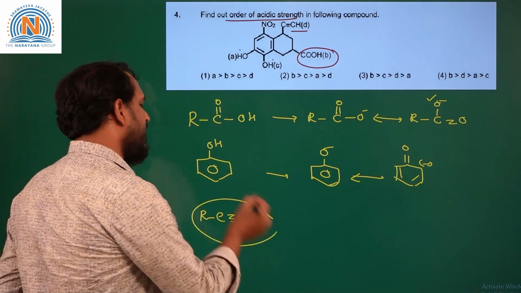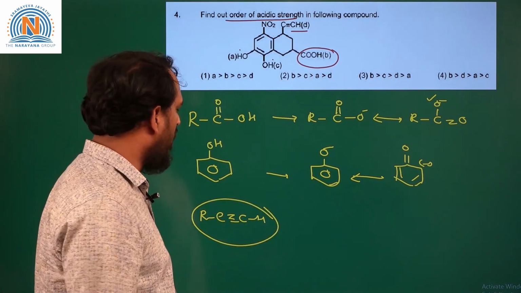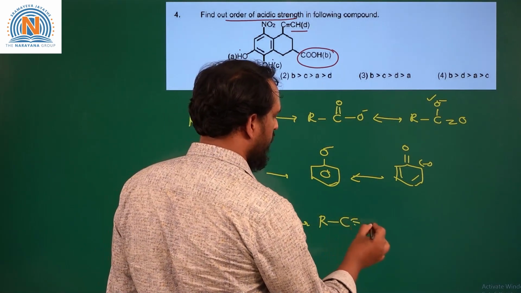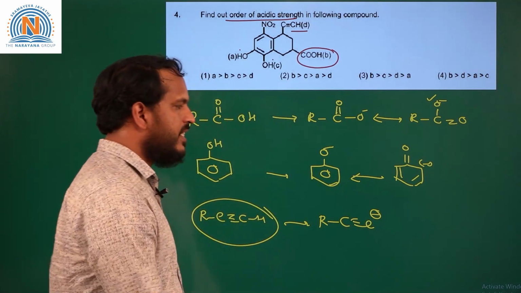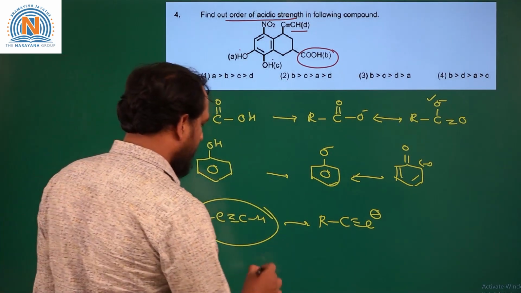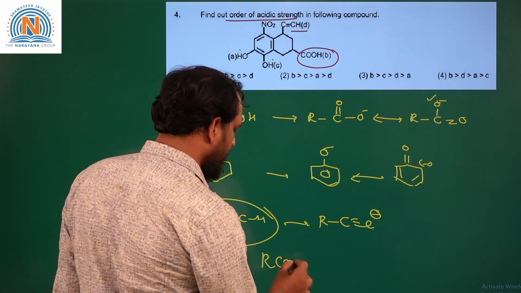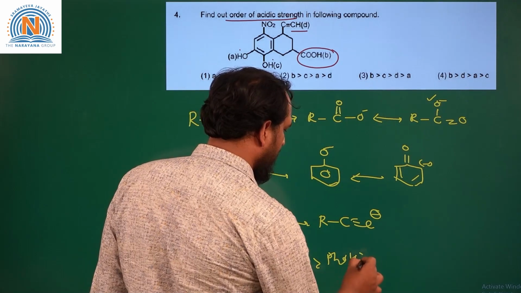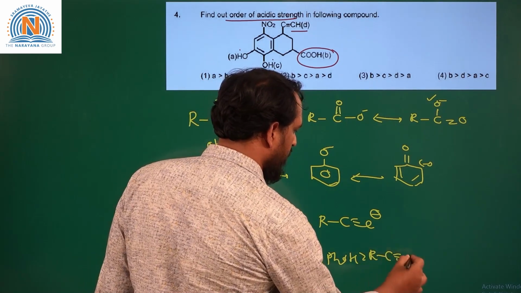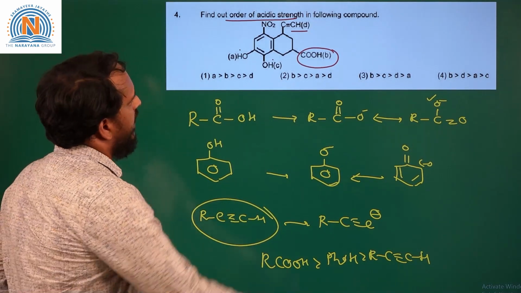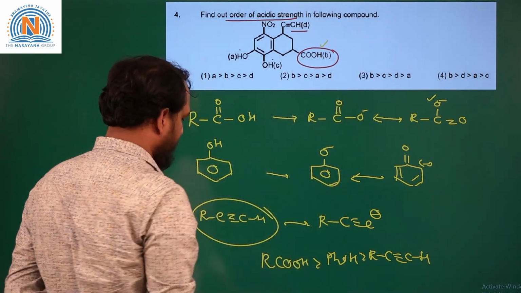Alkyne is less acidic compared to phenol because on losing H plus it will form RC triple bond C minus, where the negative charge is present on carbon. So we can see that the correct order for the acidic strength is carboxylic acid, phenol and alkyne RC triple bond CH. So in this we can see that B is most acidic.